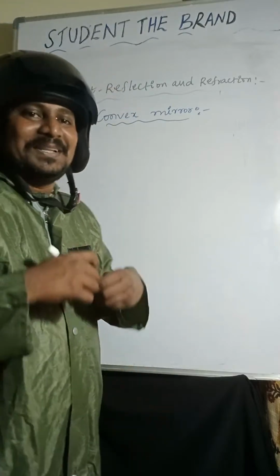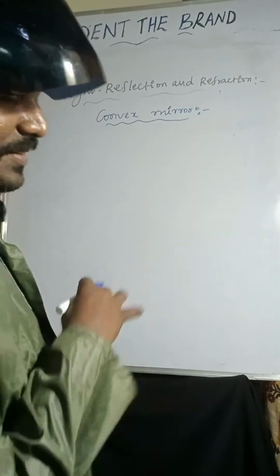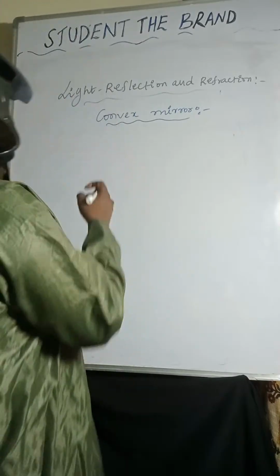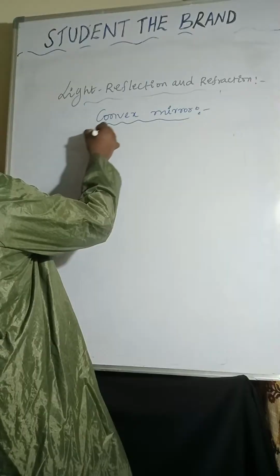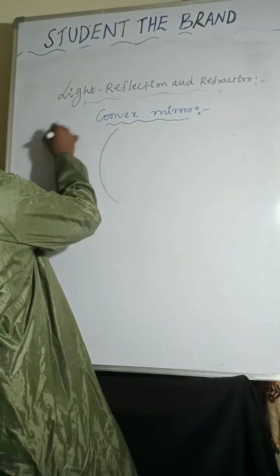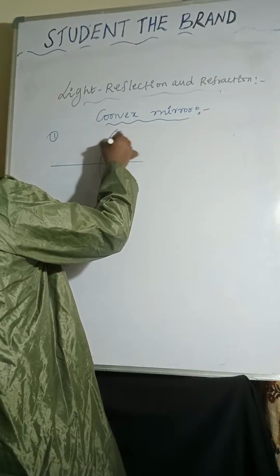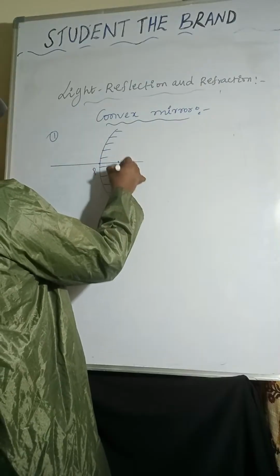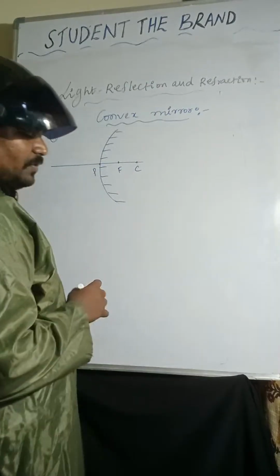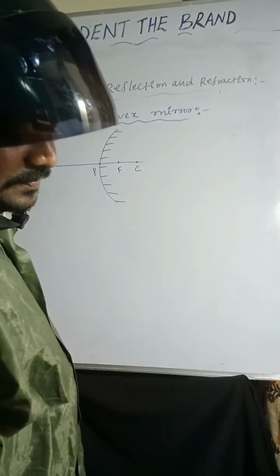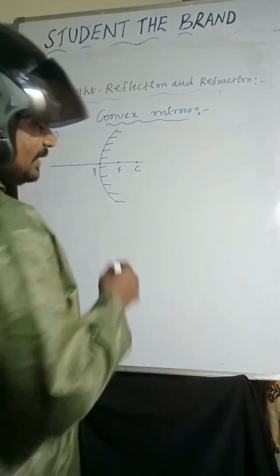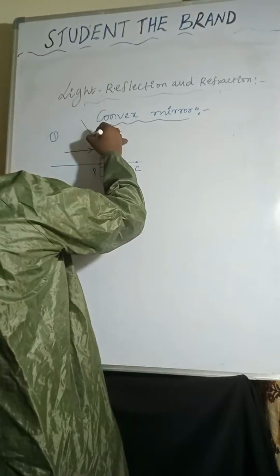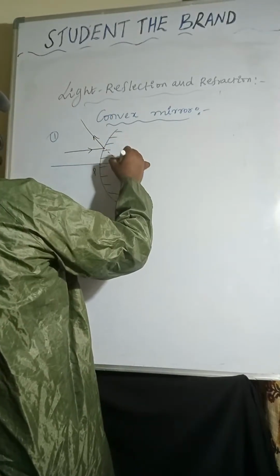Okay, then come to the point. Convex mirror image formation. I'm taking it like this. First one: pole, focus, center of curvature. The light ray is coming like this. After reflection, moving like this, it passes through focus.